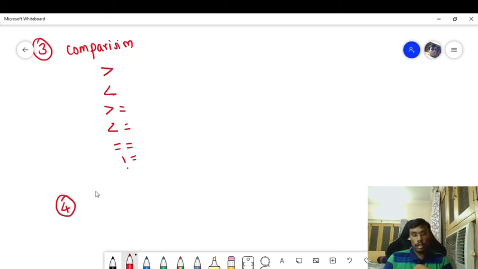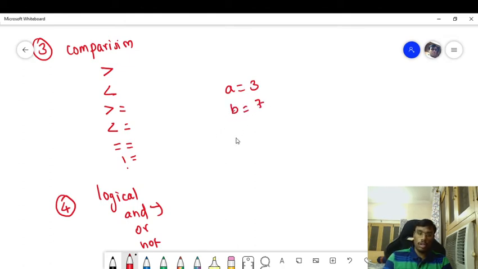Fourth is the logical operators. In logical operators, there are only three operators: AND, OR and NOT. AND becomes true only if both the conditions specified become true. Let us consider a variable a equals 3, b equals 7, c equals 9.